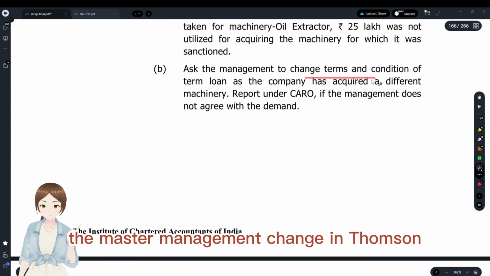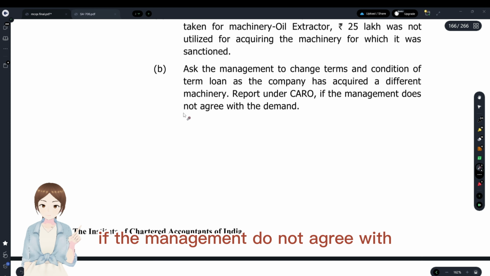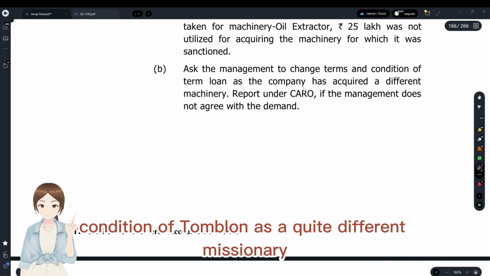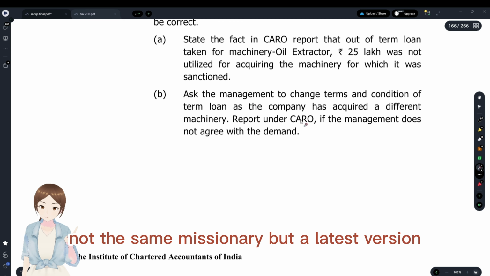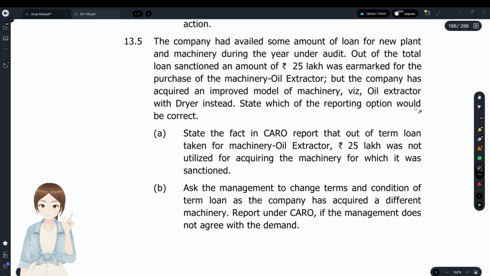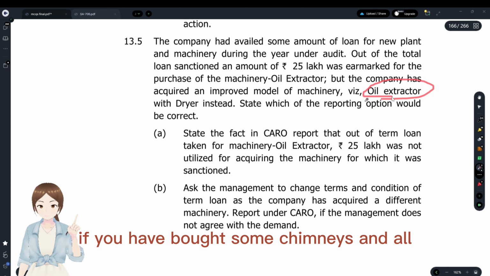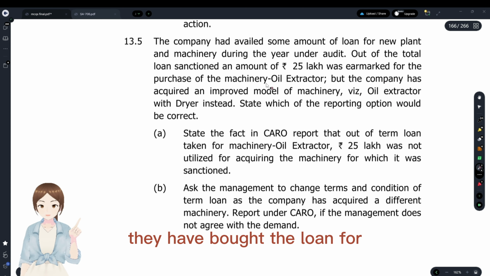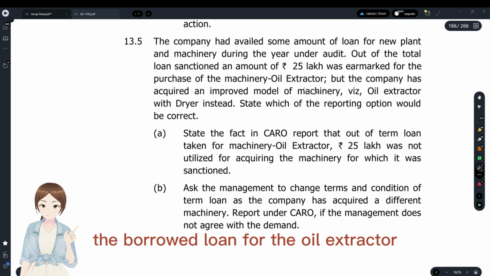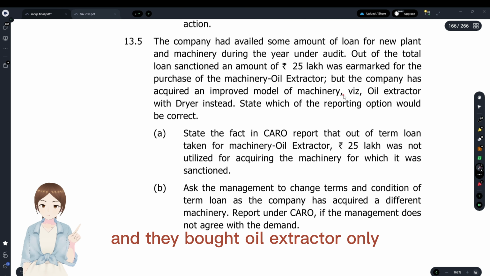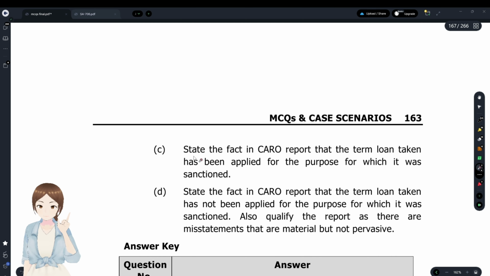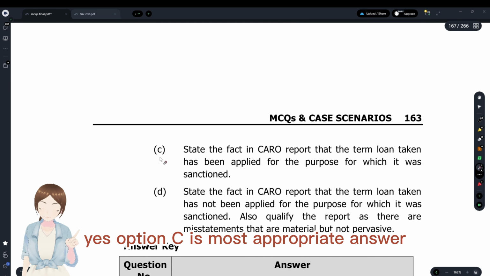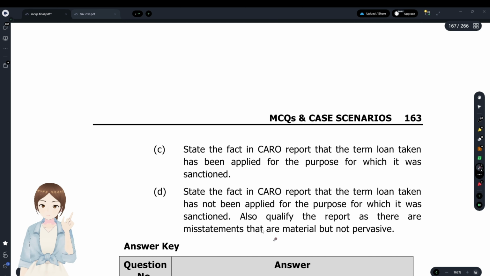Ask the management to change the terms, and if the management does not agree, ask the management to change the terms and conditions of the term loan. Has it acquired different machinery? No, the same machinery but a latest version. It is the same as an oil extractor. If they had bought some chimneys and all, that would be different machinery. But they have borrowed the loan for the oil extractor, and they bought the oil extractor only. State the fact that the term loan taken was applied for the purpose. Yes, option C is the most appropriate answer.